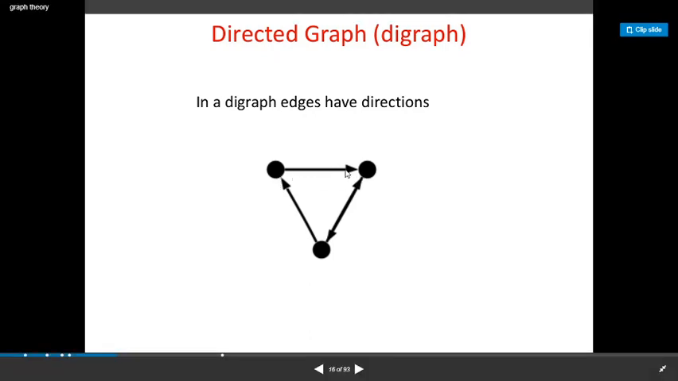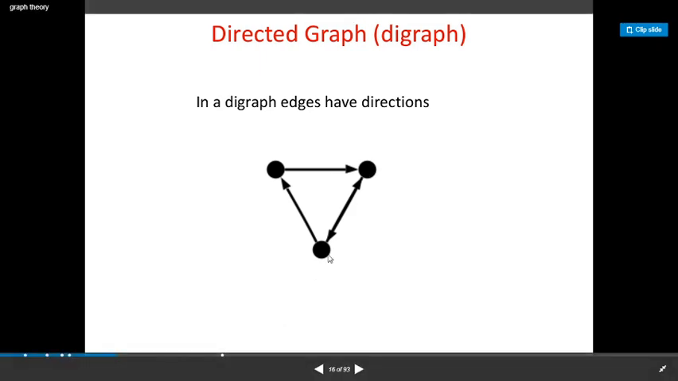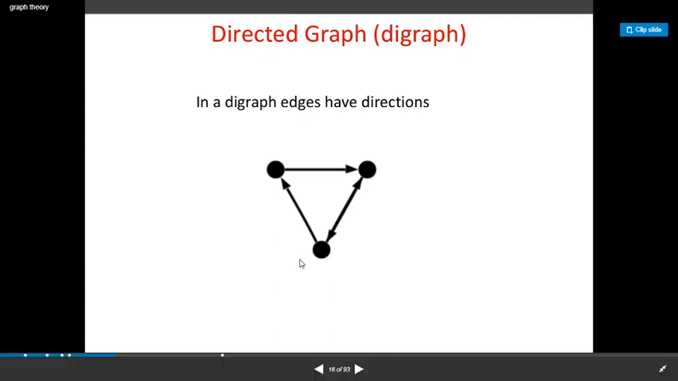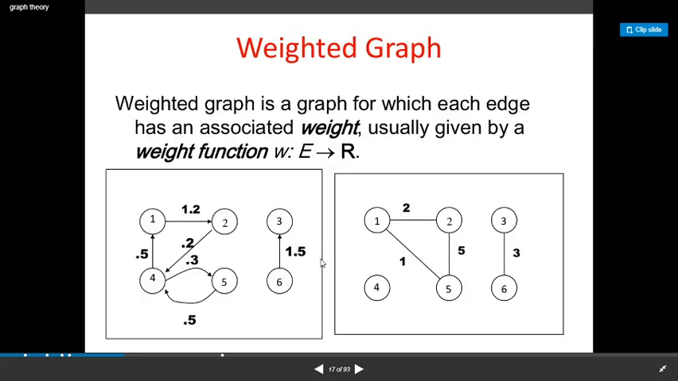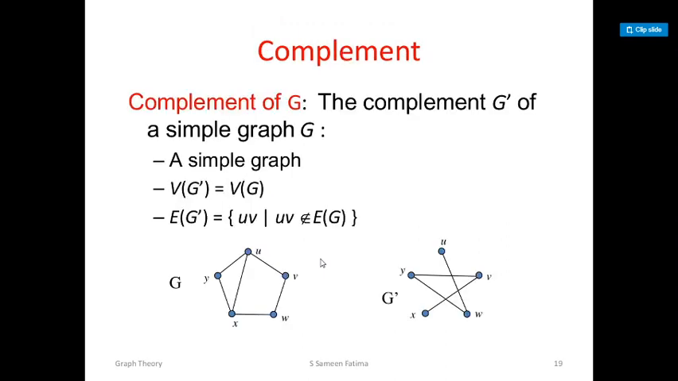And look into this. Both edges are coming towards this vertex. So this has in degree 2 and out degree 0. And this one vertex, one edge is moving towards the vertex and one is going from the vertex. So again in degree 1, out degree is also 1. Weighted graph, that is not there in your syllabus. Complement of a graph, that is one more parameter associated with graphs.